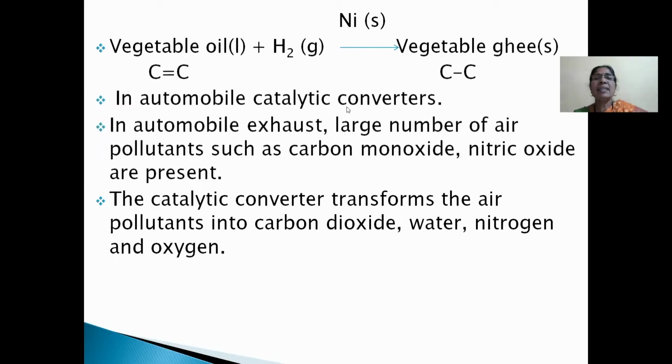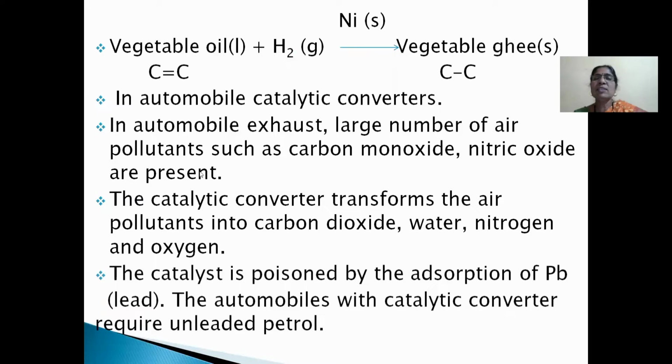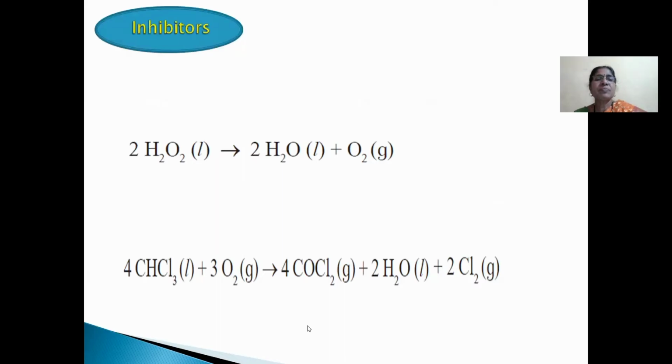In automobile catalytic converters, in automobile exhaust, a large number of air pollutants such as carbon monoxide and nitric oxide are present. The catalytic converter transforms the air pollutants into carbon dioxide, water, nitrogen, and oxygen. The catalyst is poisoned by adsorption of lead. The automobiles with catalytic converter require unleaded petrol.